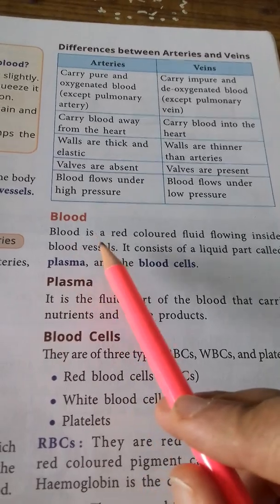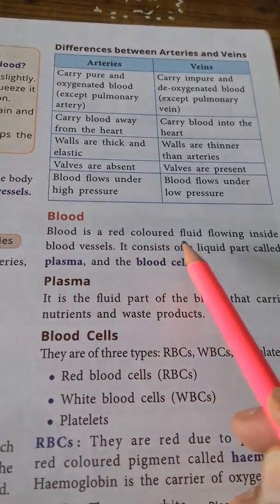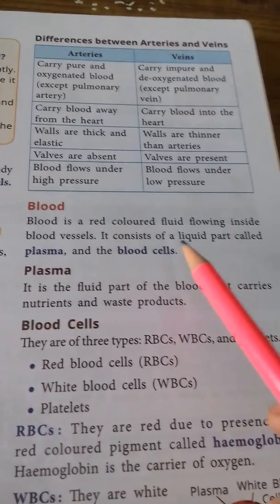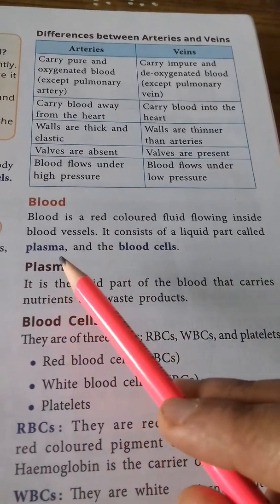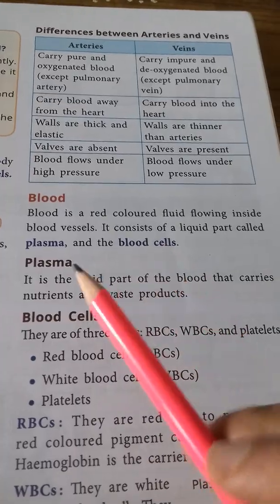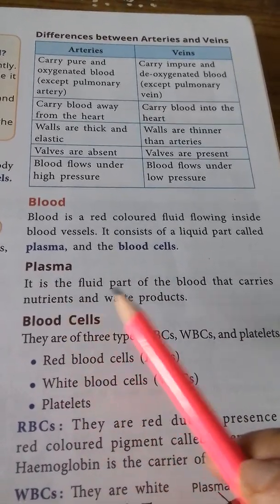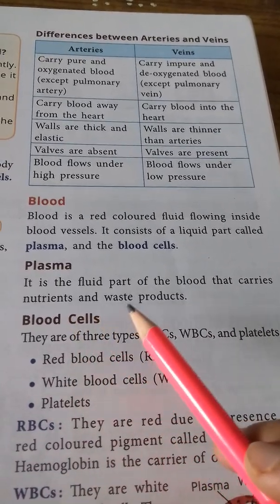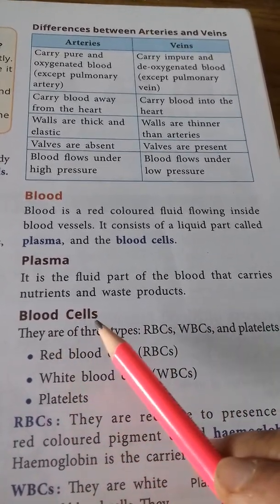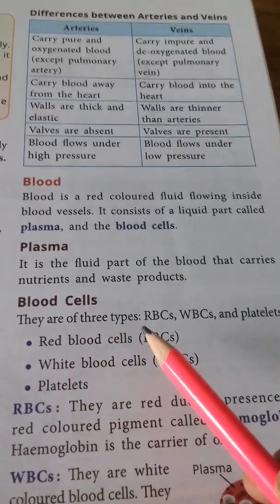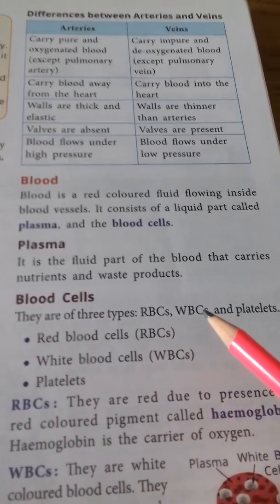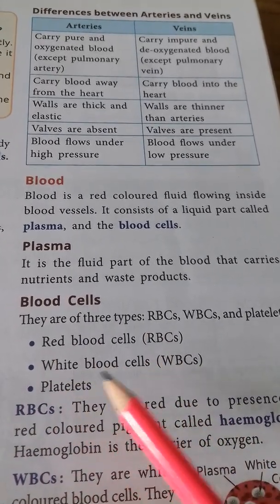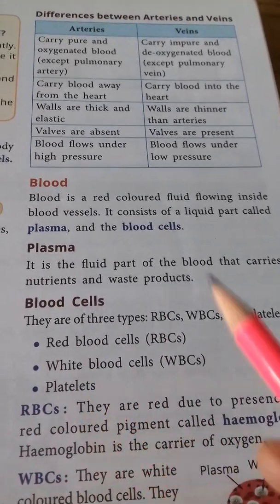Blood. Blood is a red colored fluid flowing inside blood vessels. It consists of a liquid part called plasma and the blood cells. Plasma. It is the fluid part of the blood that carries nutrients and waste products. Blood cells. They are of three types: RBCs, WBCs and platelets. Red blood cells, white blood cells, platelets.